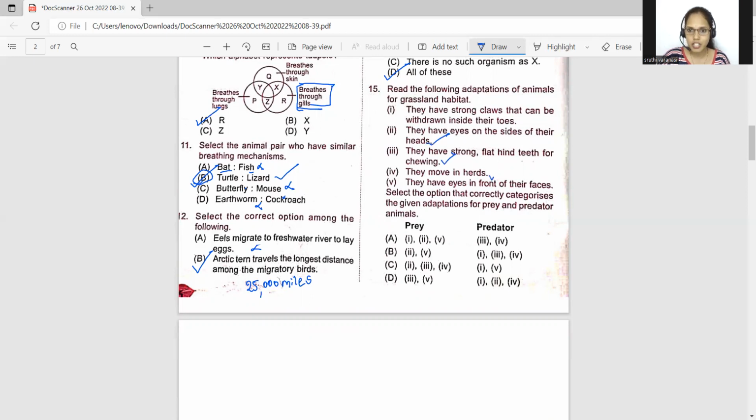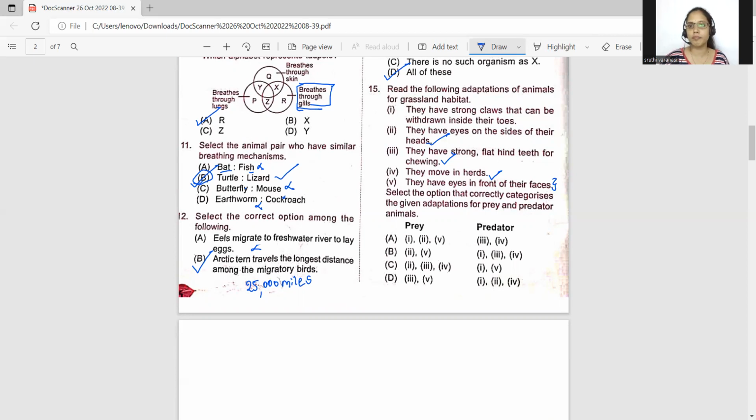They move in herds, yes. They have eyes in front of the faces. So this is a predator, students. For example, lion or tiger, they have front eyes. But in the case of cows, buffaloes, deer, birds, you have eyes on both of the sides because you can cover a wide area.